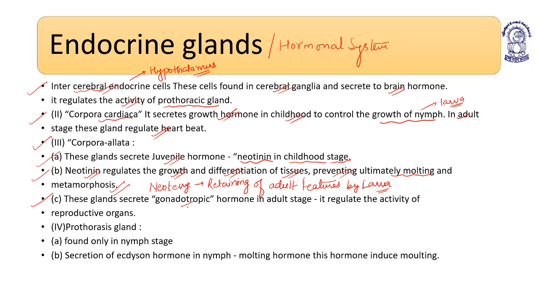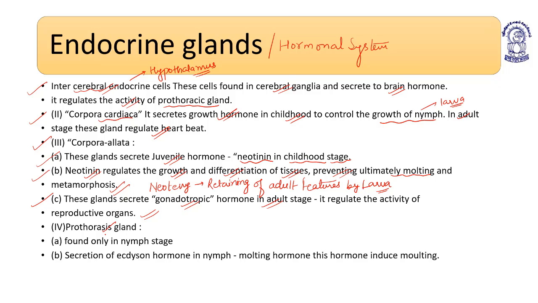These glands secrete gonadotropic hormones in the adult stage. It regulates the activity of reproductive organs. So corpora allata in the childhood stage secretes neotenin, a juvenile hormone, which promotes the differentiation and growth of tissues and prevents molting and metamorphosis. These glands also secrete gonadotropic hormone in the adult stage, which regulates the activity of reproductive organs.